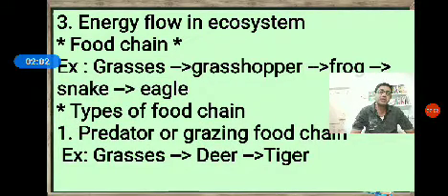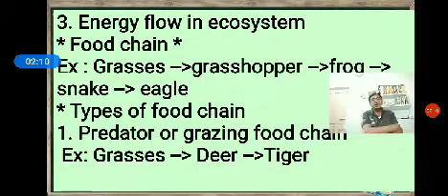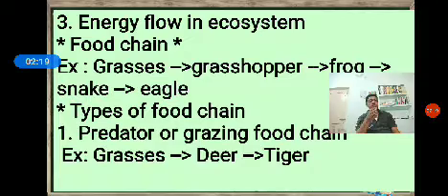So now we are going to study the third functional component, called energy flow in an ecosystem. Here we are going to study how energy is transferred or flows from one group of organisms to another group of organisms, or one community to another community, in an ecosystem.